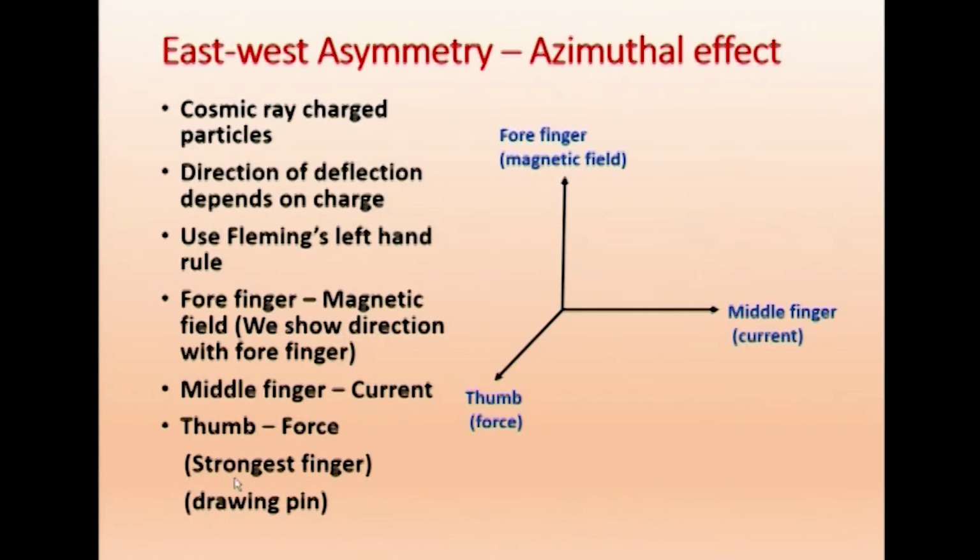So, as it is entering the earth, the forefinger is the magnetic field, and the middle finger represents the current, which means the direction of the charged particles moving, and this will be the force. Therefore, what we observe is, as charged particles move towards earth, there is a force towards the eastern direction.